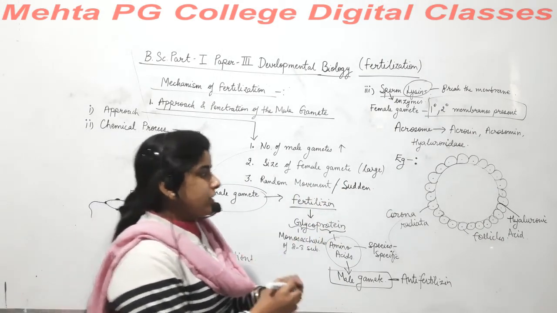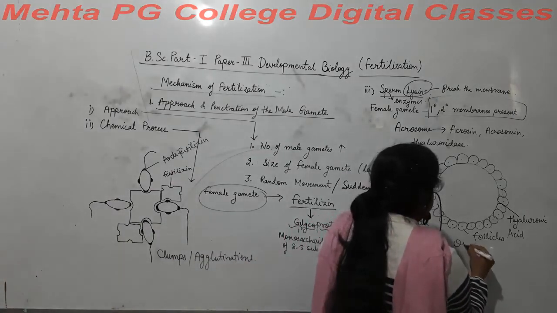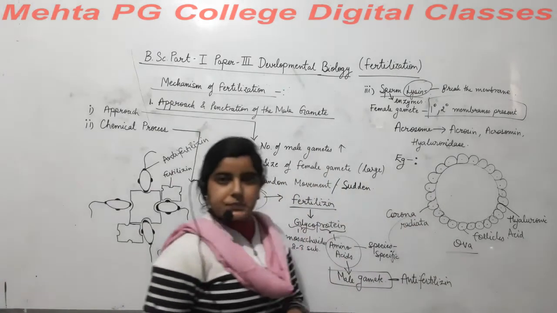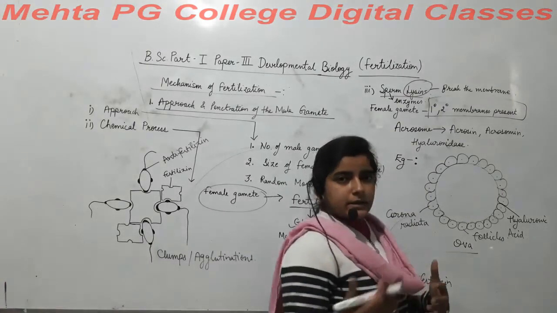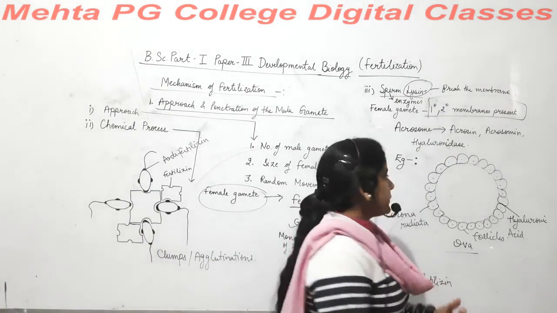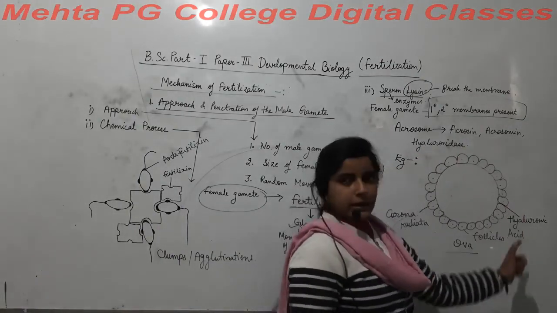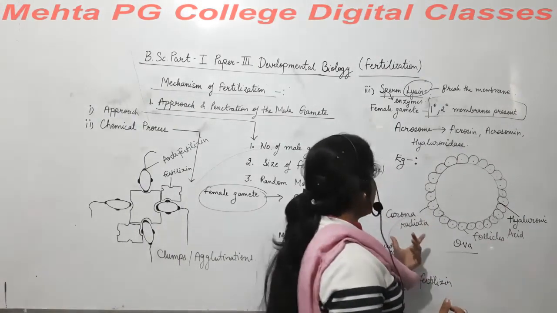So this is the structure of the ova. What function does hyaluronic acid perform? It binds the follicles to make the corona radiata.